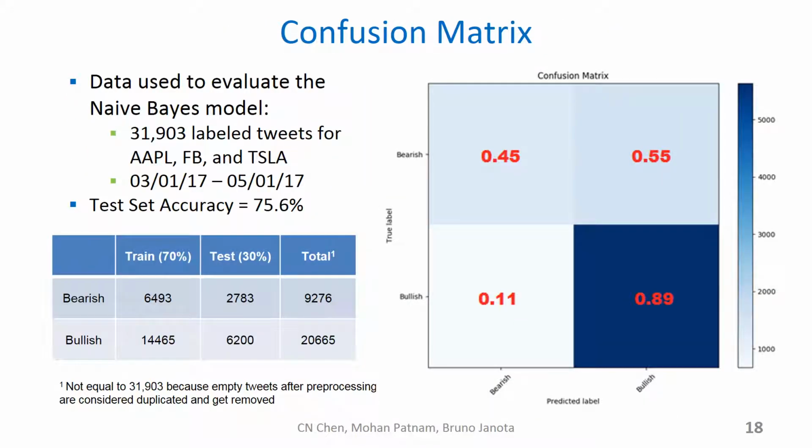The model was trained on 2 months of historical data accounting for approximately 30,000 labeled bearish and bullish tweets. The test set accuracy was about 75%, with almost 90% accuracy in correctly classifying bullish tweets. The model tended to predict bullish more often because there was a 2-to-1 ratio of bullish to bearish tweets in the dataset that was collected.